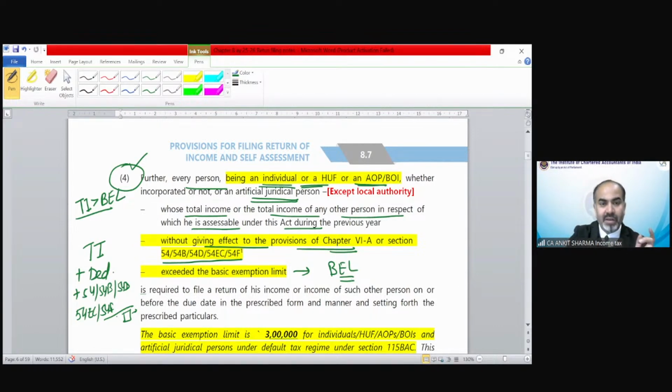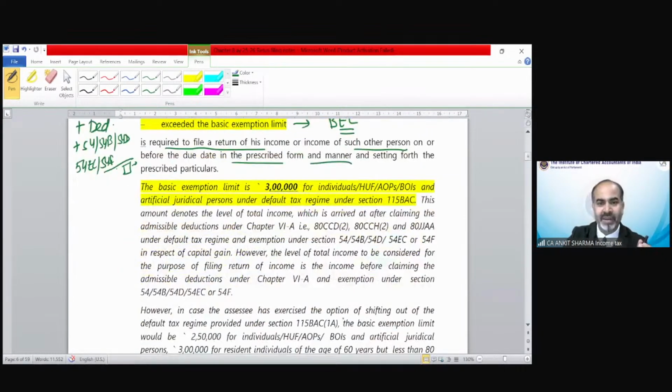So a new point has been inserted, and it says the person is required to file a return of income on or before the due date in the prescribed form and manner, setting out the particulars as given. Now they are explaining what the basic exemption limit is. We have already discussed in chapter number 1 that for the default tax regime, the basic exemption limit is 3 lakh rupees.